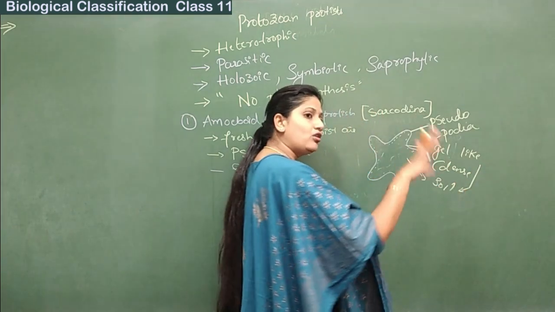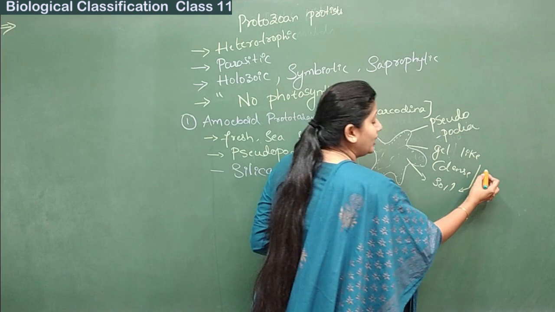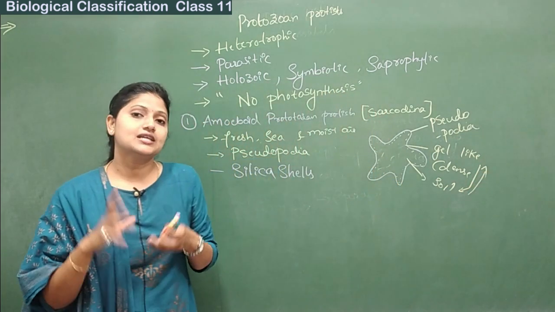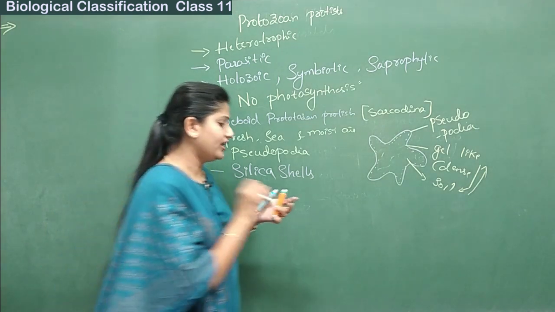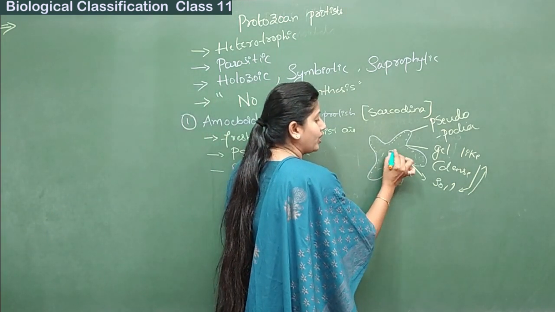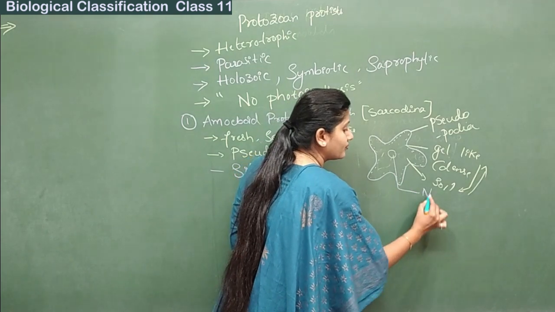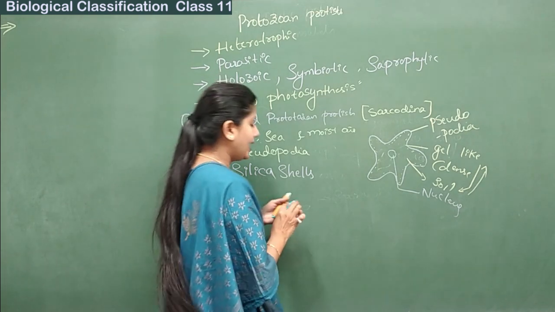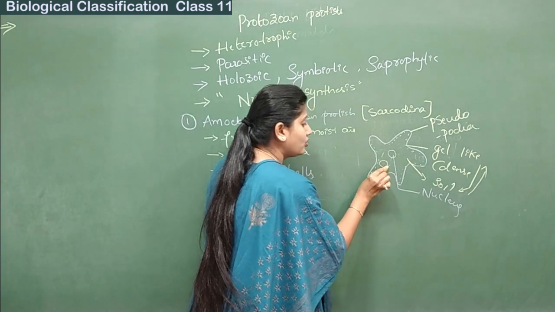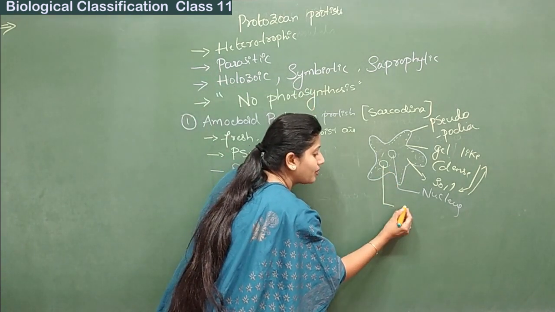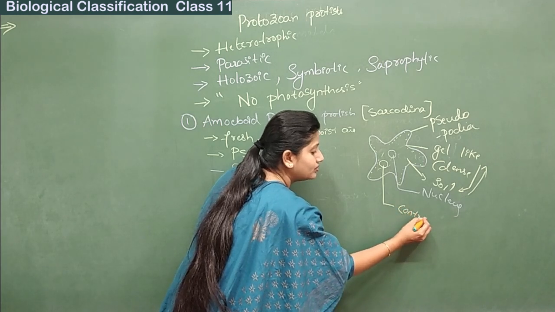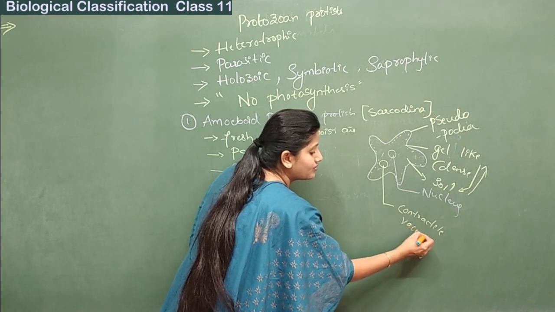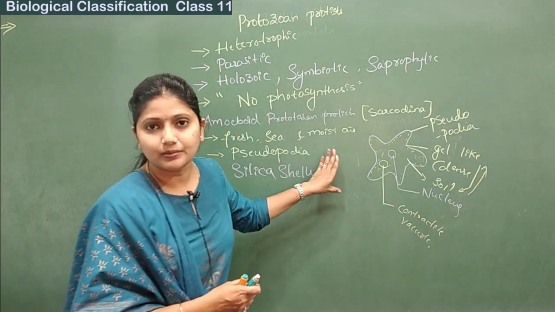The solution can also turn to be a gel. The gel can also be turned to be a solution. Fine. These are interchangeable. Then we have a centrally located nucleus, and then we have the contractile vacuole, which is very important in case of amoeba.